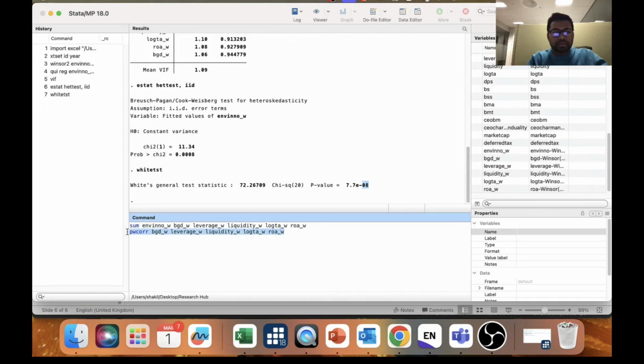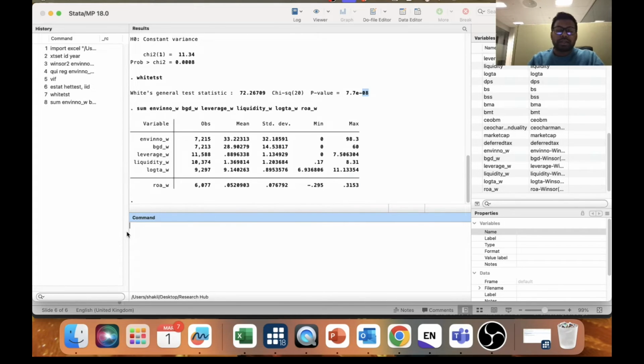For summary statistics, we want to get the summary of our variables. So what is the mean value, what is the standard deviation, the minimum and maximum, and the number of observations, we'll see with the summary statistics. You can see in the summary statistics, for environmental innovation we have more than 7,000 observations and the mean value is 33, and for board gender diversity, you have more than 7,000 observations and the mean value is 28. So that means the average board gender diversity is 28%, or nearly 29%. So that's how you can do it.